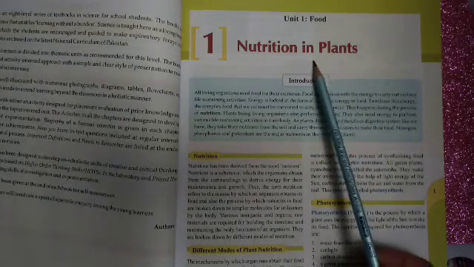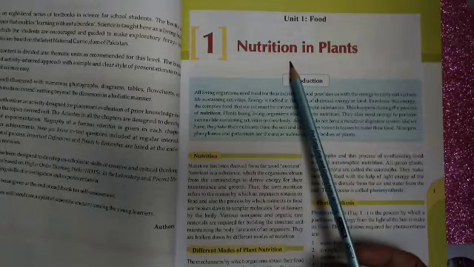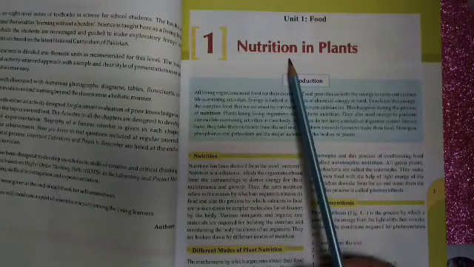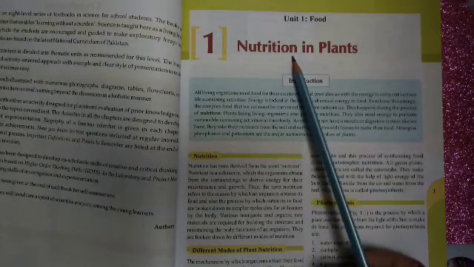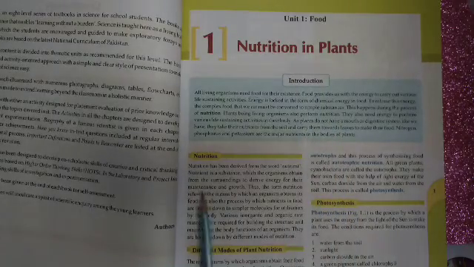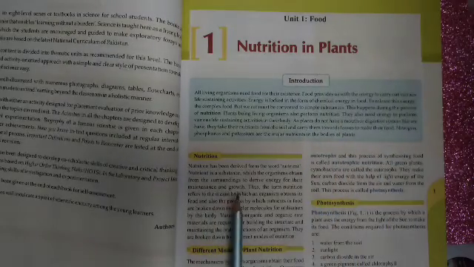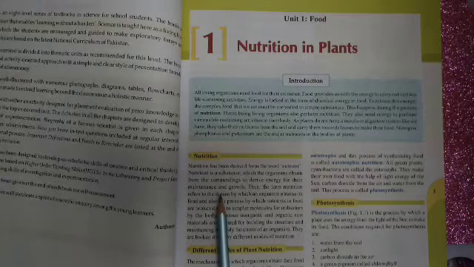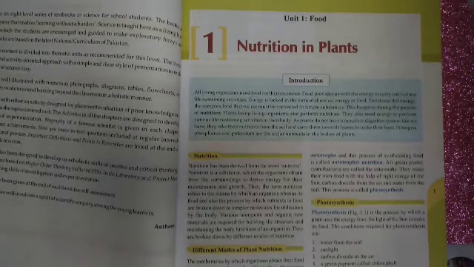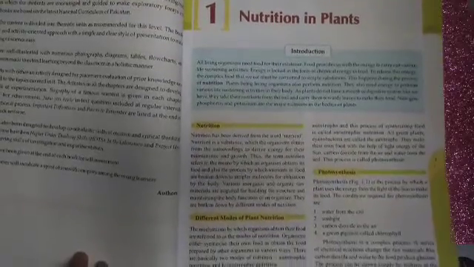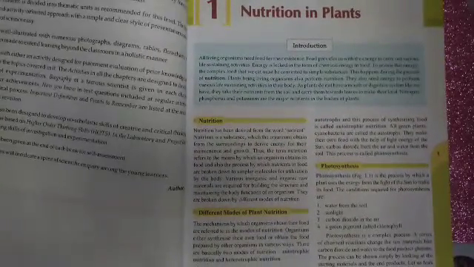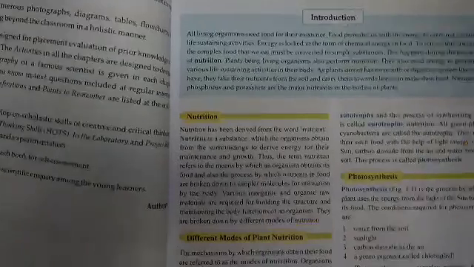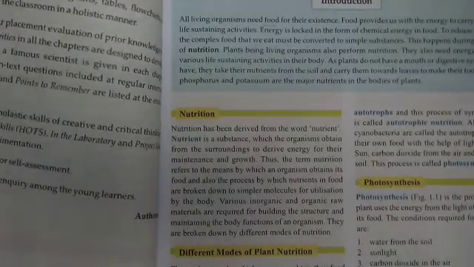In our previous class, we discussed nutrition. What is nutrition? Nutrition is a substance which the organism obtains from the surroundings to derive energy for maintenance and growth. Okay students, we have also discussed the modes of nutrition. There are two modes of nutrition. Number 1 is the autotrophic mode of nutrition and number 2 is the heterotrophic mode of nutrition.